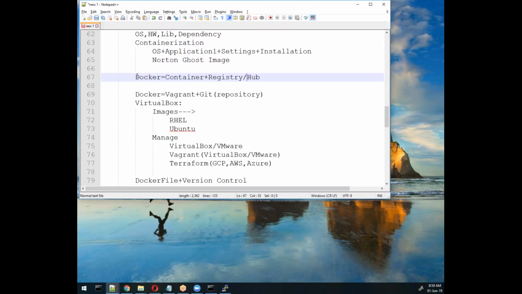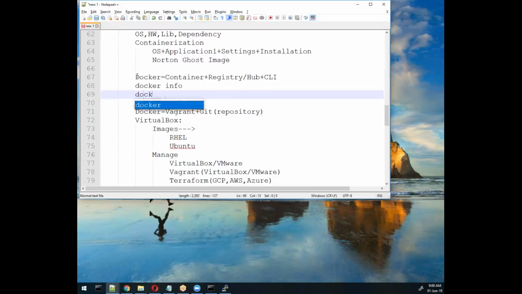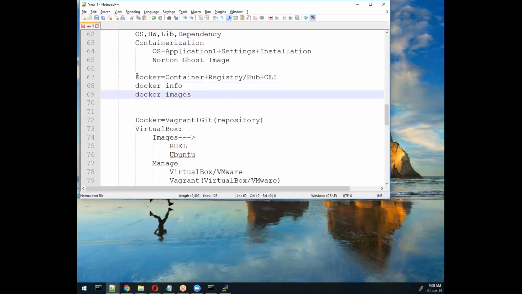Another thing is the CLI tool, the command line, to manage this Docker environment. All the CLI starts with the docker command: docker info, docker version, docker images, docker ps, or build or run. These commands are called CLI, command line interface. So this tool can run with these two concepts and one CLI.